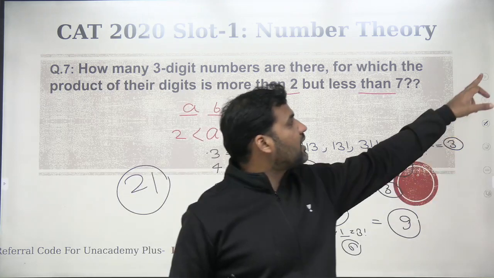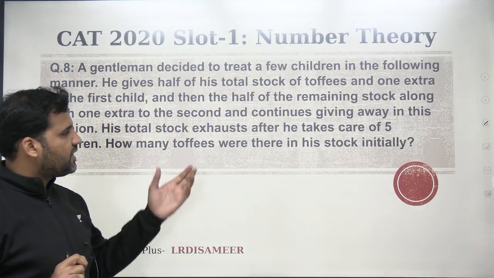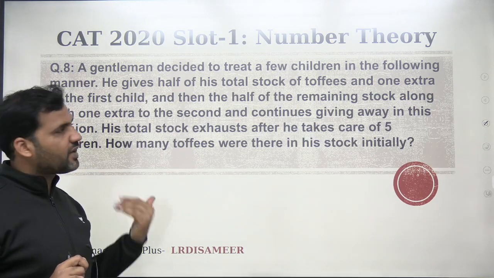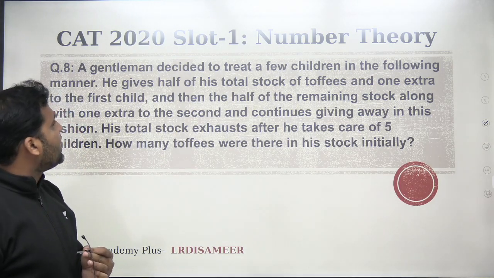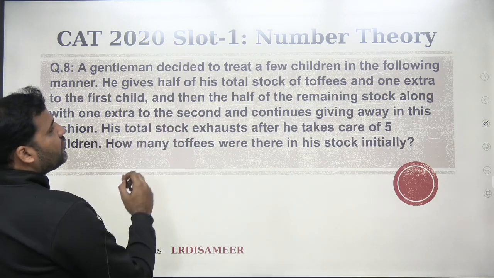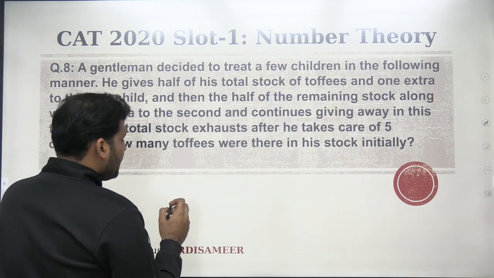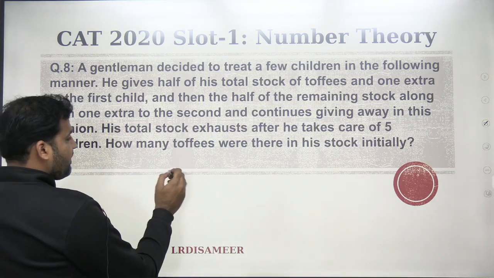Now let's have a look at the next question, number 8. This is again from number theory, or you can say from the fractions part. A gentleman decided to treat a few children in the following manner. He gave half of his total stock of toffees and one extra to the first child. That means there's a gentleman, right? So there are five children.